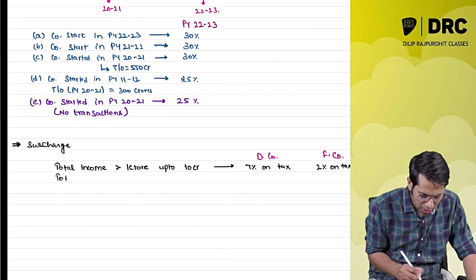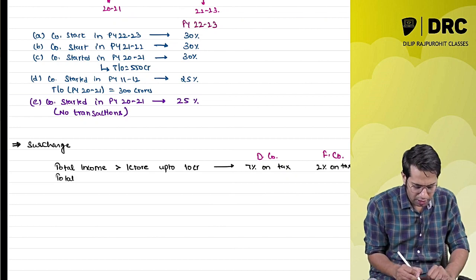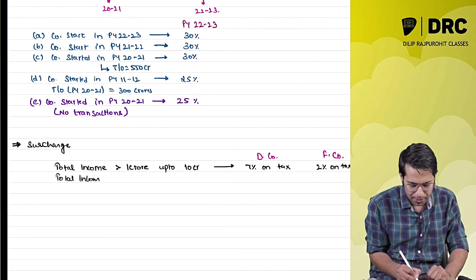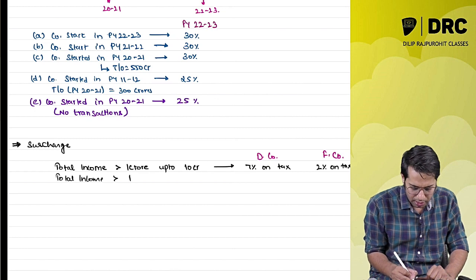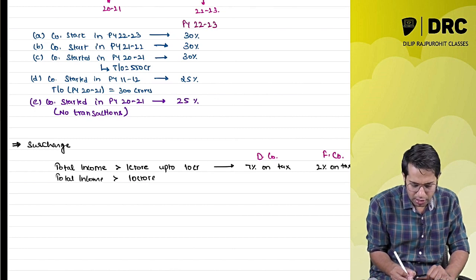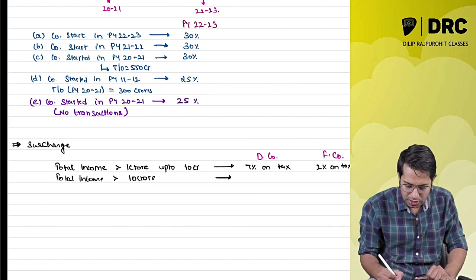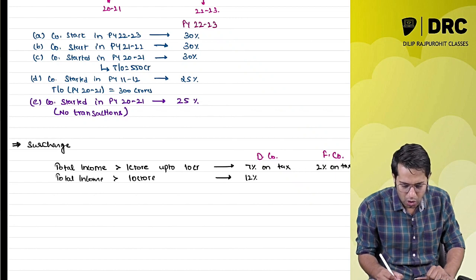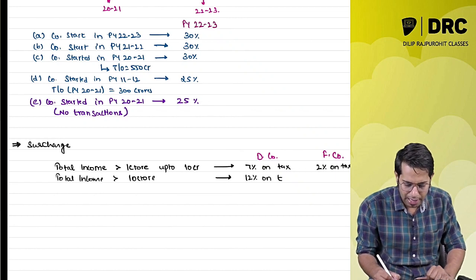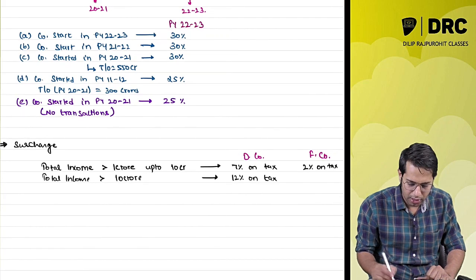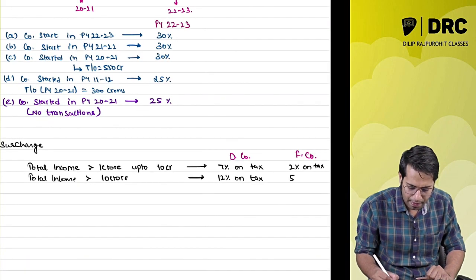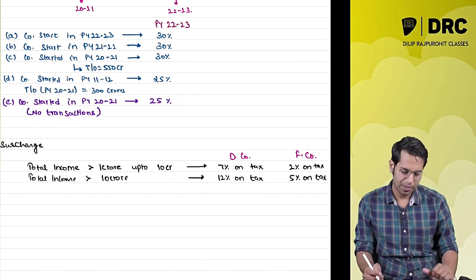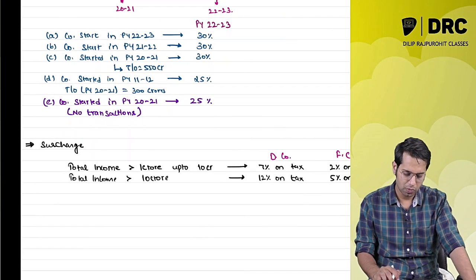Similarly, sir, what if this company's total income is more than 10 crores? If the total income is more than 10 crores, then the domestic company will have to pay a surcharge of 12% on the tax amount, and the foreign company will have to pay a surcharge of 5% on the tax amount. Foreign company has to pay 5%, domestic company has to pay 12%.